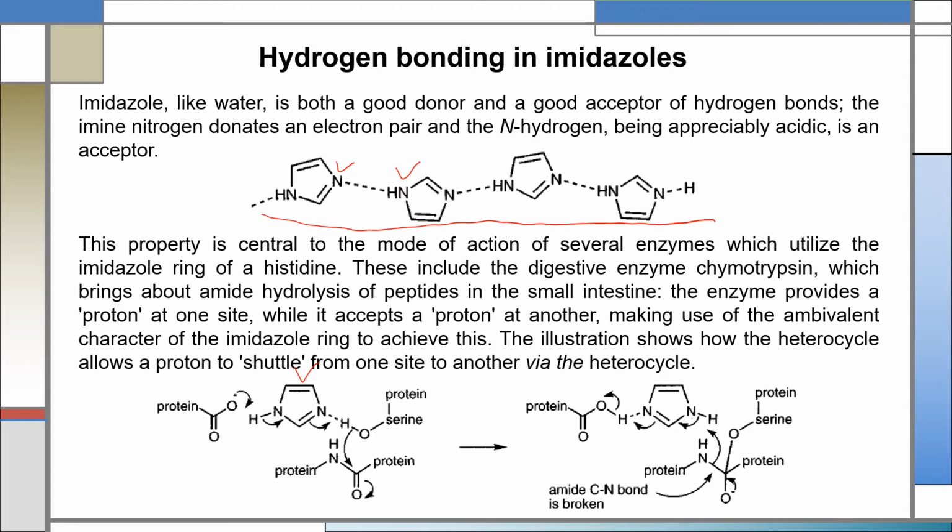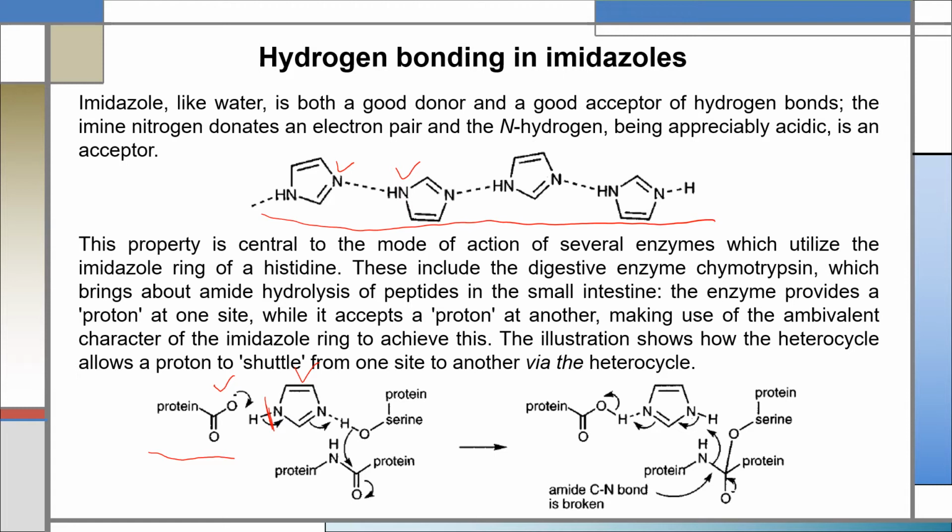For example, this is a polypeptide chain and this is the C terminal of this polypeptide chain. So the terminal carboxyl group tries to withdraw a proton from this site because the oxygen of this carboxylic group is negative. It tries to share its excess electron with this hydrogen.